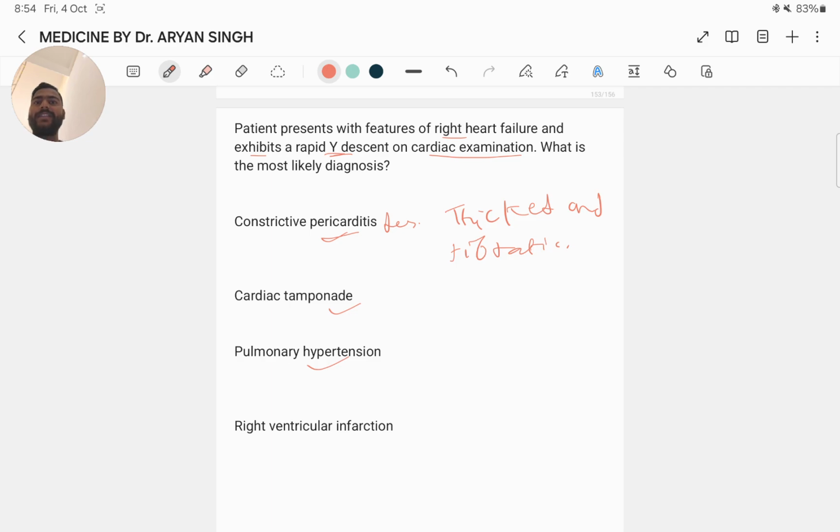A rapid Y descent on jugular venous pressure, JVP, is a classic finding in constrictive pericarditis, reflecting rapid early diastolic filling of the ventricles due to the rigid pericardium. The patient may present with signs of right heart failure such as peripheral edema, ascites, and hepatomegaly.